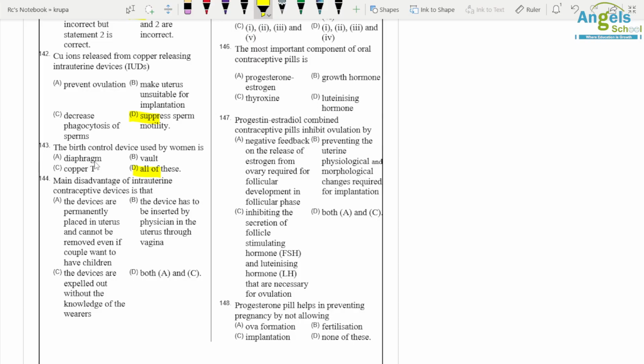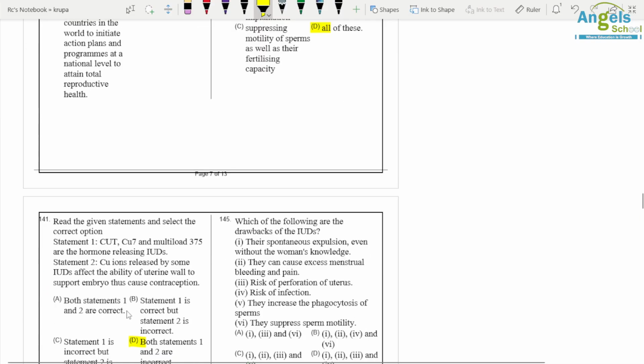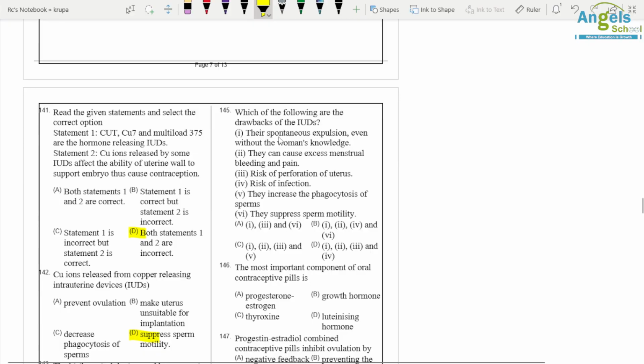The main disadvantage of intrauterine contraceptive devices is that the device is expelled out without the knowledge of the user. Which of the following is the drawback of IUDs? There is spontaneous expulsion even without a woman's knowledge.